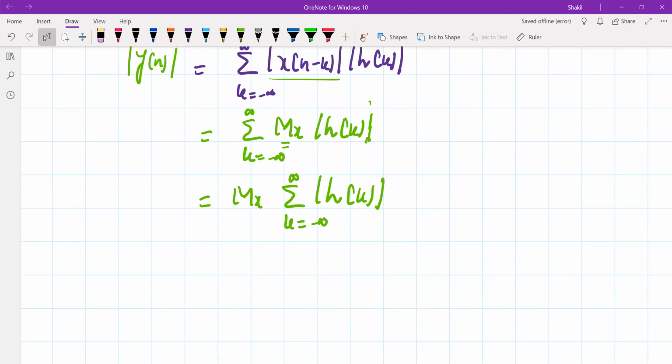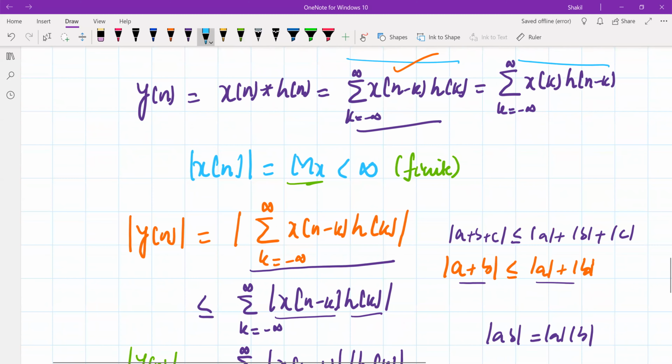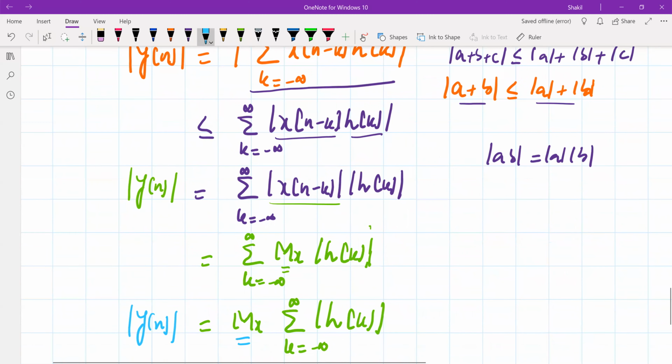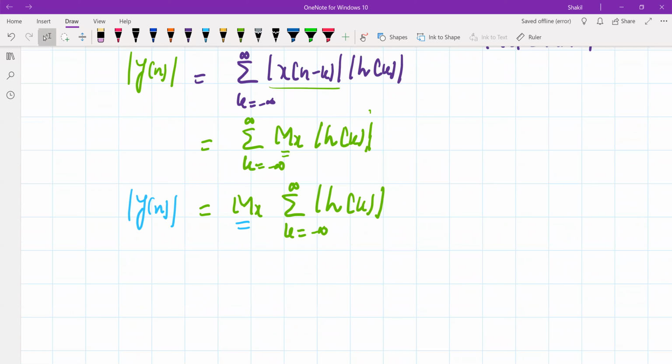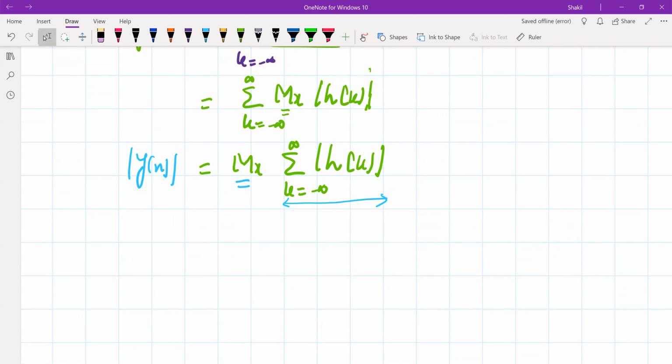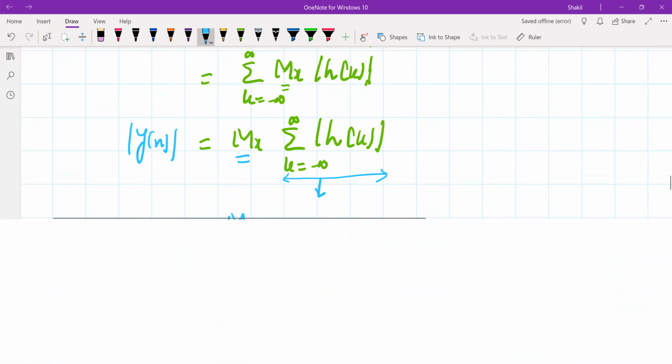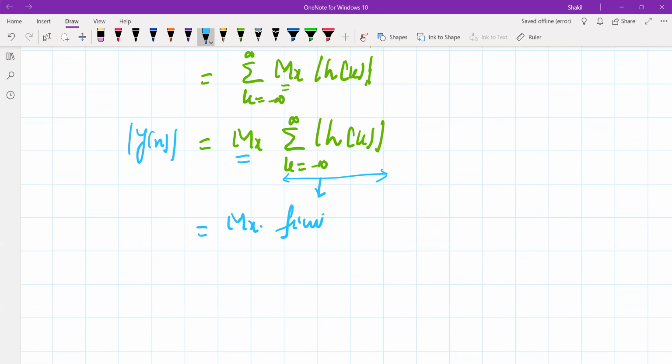Now you can see when this y of n will be finite. The maximum value of y of n will be finite. We know M x is finite because we already assumed that this is a finite quantity. We know the maximum value of y of n is the product of M x with this quantity. If this quantity is finite, then the maximum value of y of n is finite. So you can say this is finite if this quantity is finite.